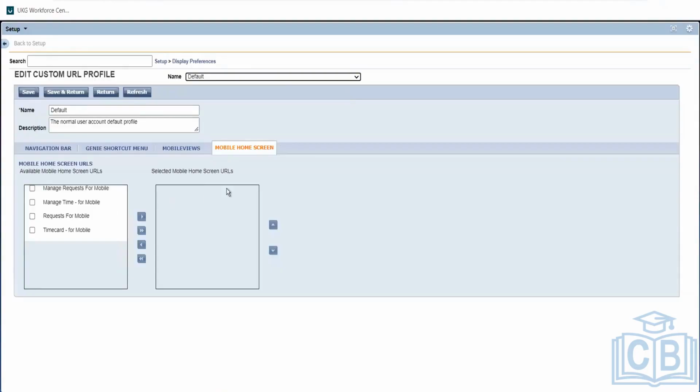You can see here, right now they only have for mobile. They don't have any other item. So for mobile screen, we have all these 4 items. So we can select what should be available for manager, like these 2, what should be available for employees, these. We can pick that as needed. This is optional, only for people who are using mobile, what control they should have. We are doing it here, that's it.